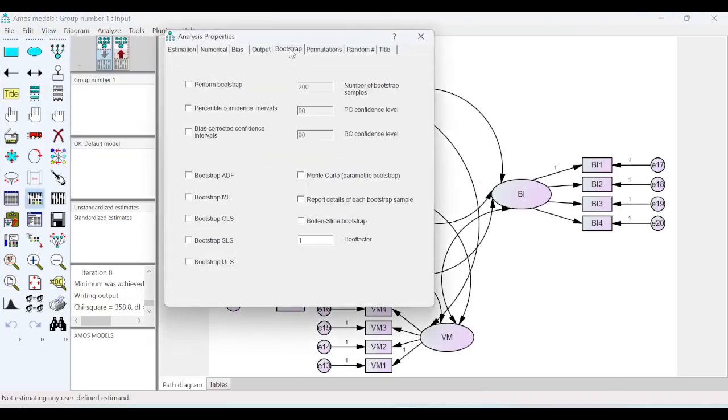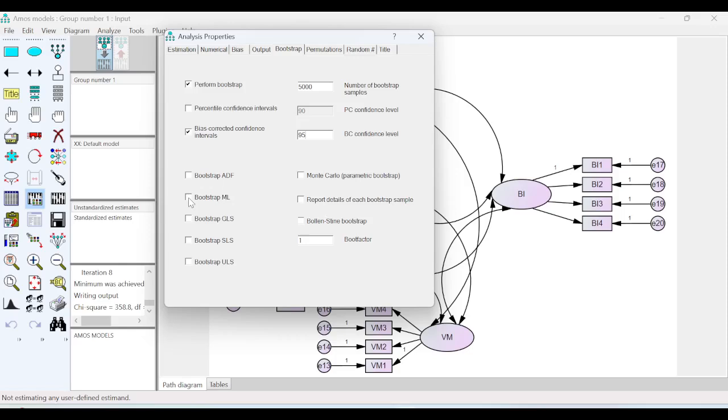You see here bootstrap. And in bootstrap, I'll click on perform bootstrap. 200 by default is quite a less number. I'll change it to 5,000, at least 5,000. And it's often seen that 5,000 or 10,000 bootstrap samples will give you quite a stable result. Then bias corrected confidence intervals, make it 95. By default it is 90, but we are doing a study at 95% confidence interval. That's why I clicked on bias corrected confidence intervals and made the value 95.